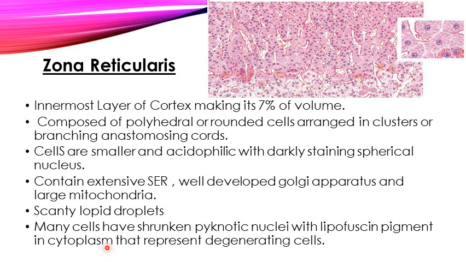These cells represent the dead or degenerating cells present in the zona reticularis. As they produce weak androgens, which are also steroid hormones, in structure they must have extensive smooth endoplasmic reticulum, a very well developed Golgi apparatus and mitochondria, and again the lipid droplets are very few.